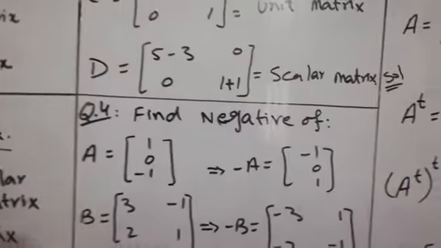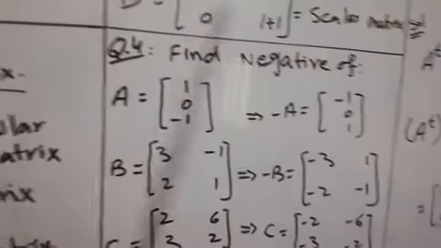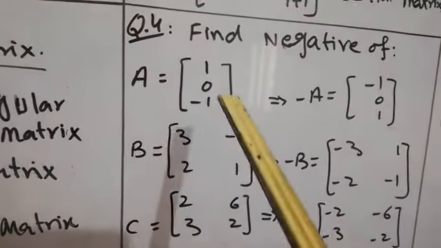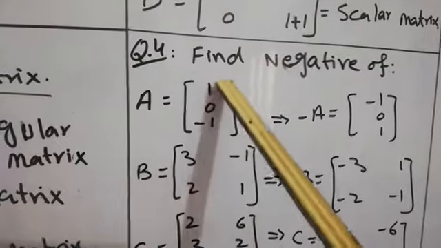Now question number 4, my dear students. In this question we will find the negative of the matrix. Matrix A is given: 1, 0, minus 1.